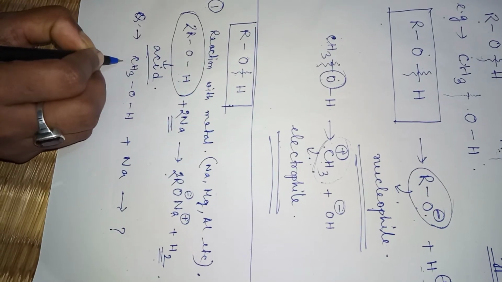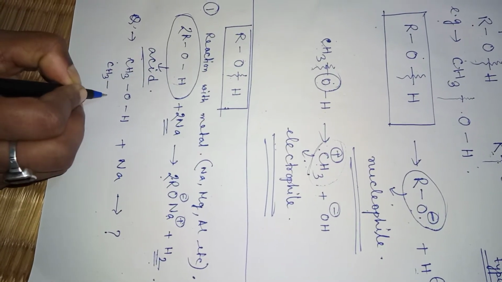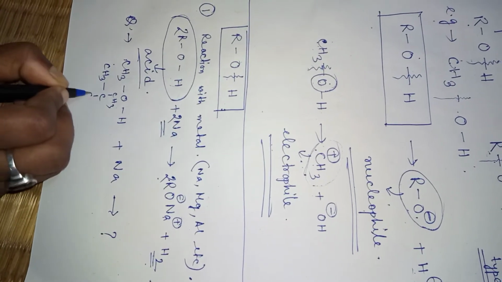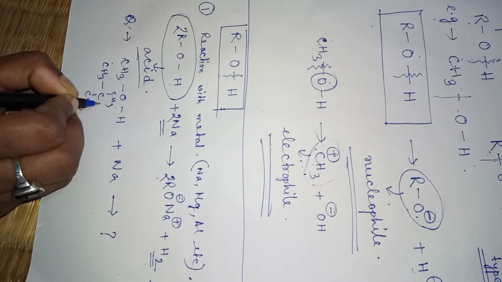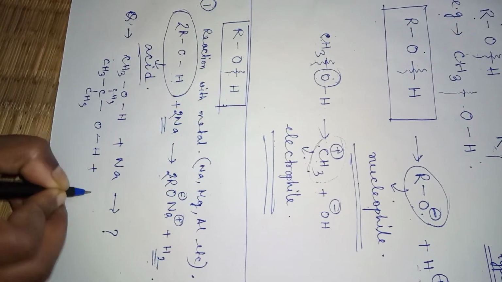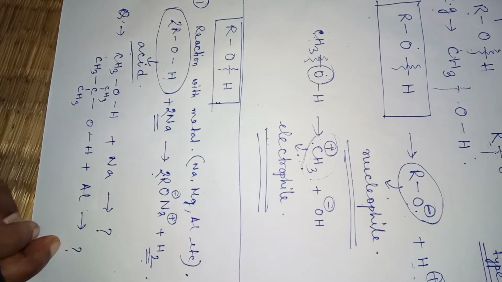Another one is, if CH3CH2CH3... OH is reacting with aluminium, what will be your product? Try to do all this.